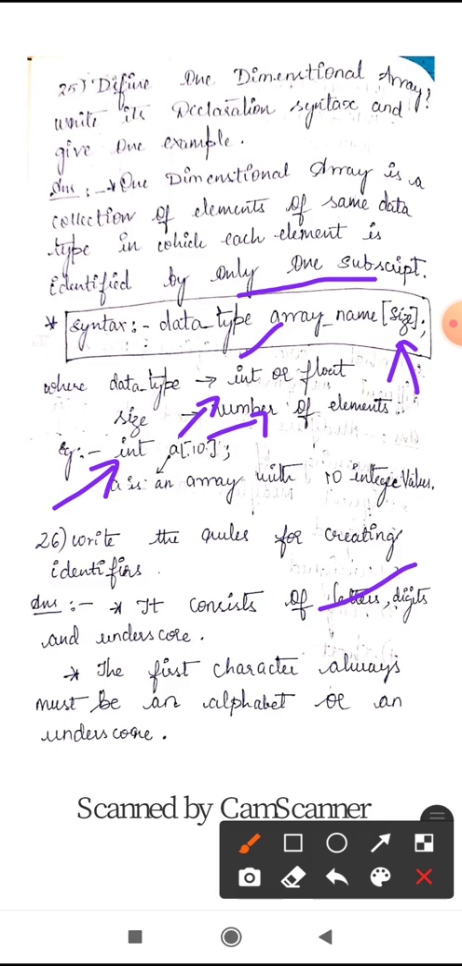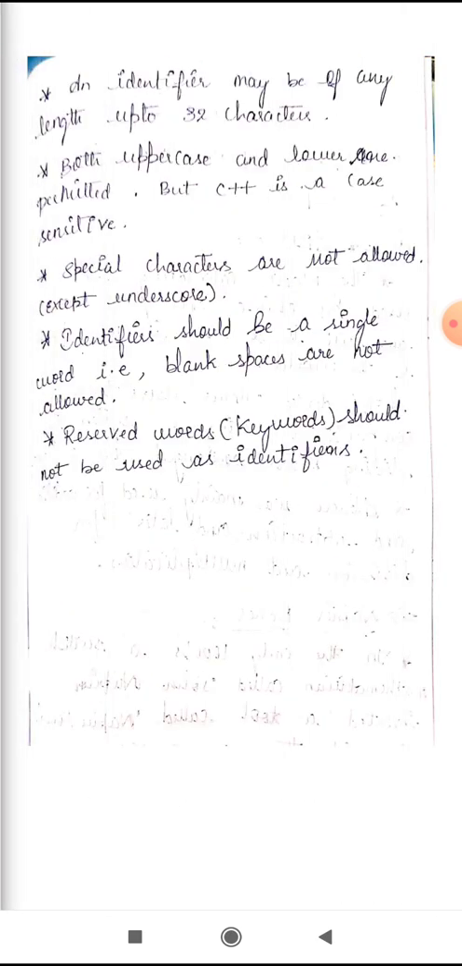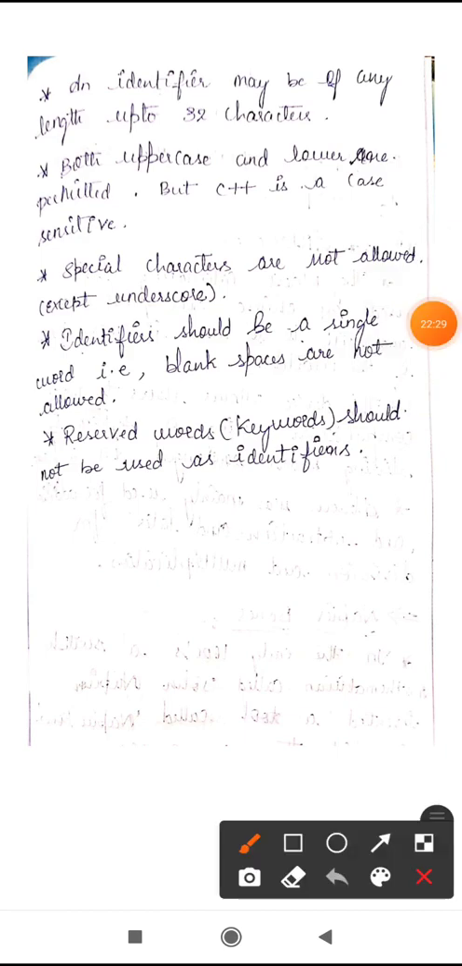So in identifiers, the first character must always be an alphabet or an underscore. Next, an identifier may be up to 32 characters in length. Both uppercase and lowercase are permitted in identifiers. But C++ is case sensitive, that means it will treat lowercase letters differently from uppercase letters.